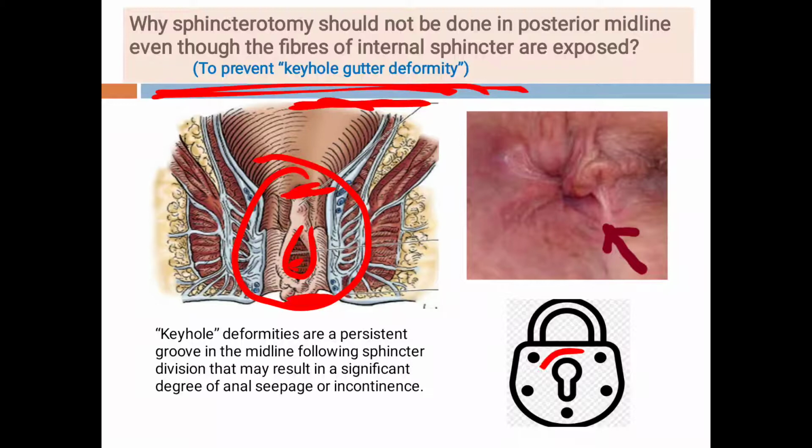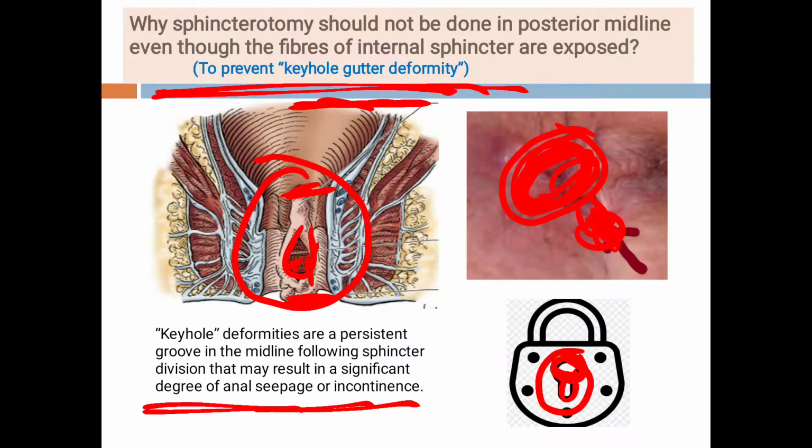So keyhole, see students, this is the keyhole, and this upper part we can compare with the anal canal, and this lower part with this. So when we cut the internal sphincter in the posterior midline, it will lead to a groove here, and through this groove, even if the anus is closed, there is seepage of feces and flatus, and that's why we want to avoid this, and that's why the sphincter is not divided in the posterior